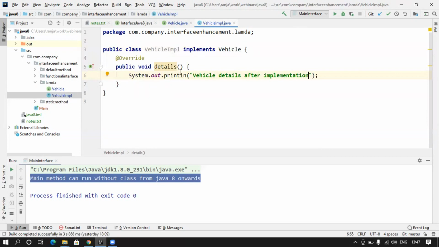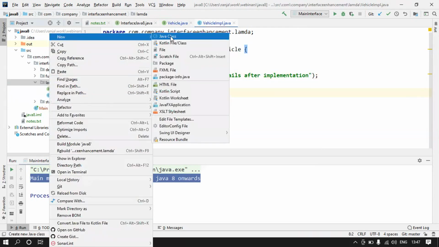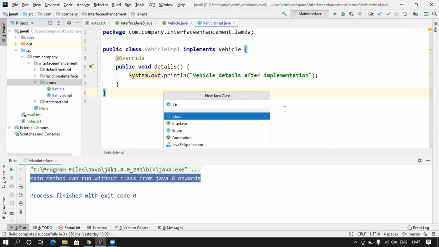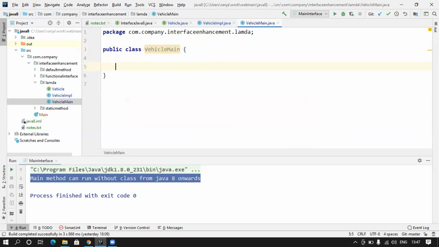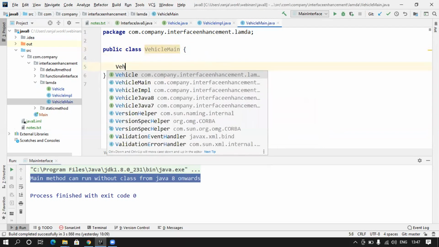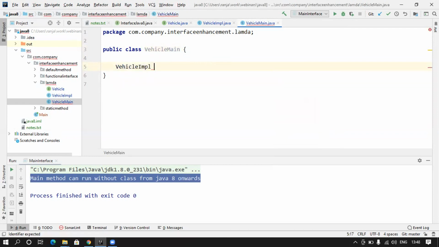So now let's say I want to test it, then I have to create another class with the main method, called VehicleMain. I will go here and create the object. I can create a reference of Vehicle and an object of this, or both. Let's say VehicleImpl vehicle equals new VehicleImpl.